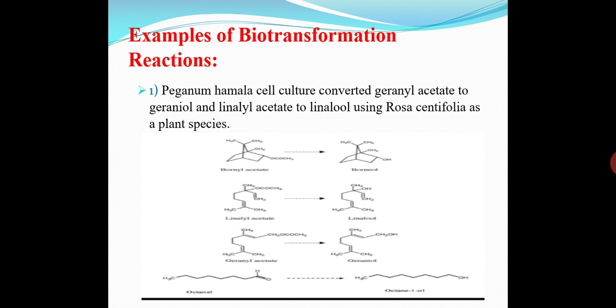Next, examples of various biotransformation. See the first one. In this, we use Paganum hamela cell culture. And this cell culture medium, what does it convert? It converts geranyl acetate to geraniol, and another is linalyl acetate to linalool. And the plant species used in this process is Rosa centifolia.